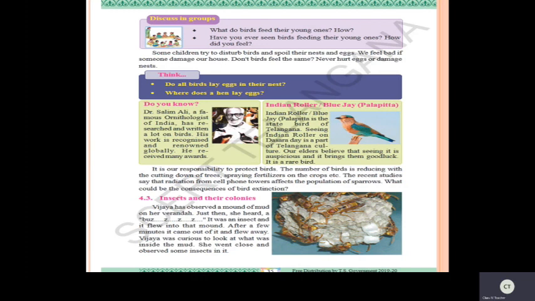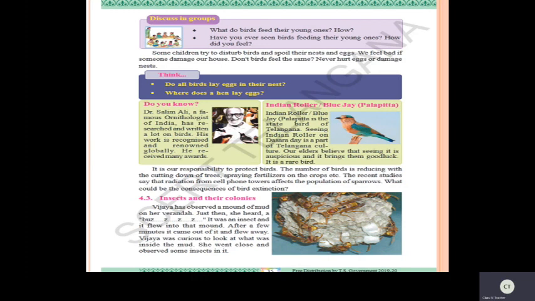Now see here, what could be the consequences of bird extinction? Children, when the birds are extinct, what happens? All these worms and insects which harm our nature will increase. Have you seen recently the locusts, the grasshopper locusts? They were damaging all the crops.